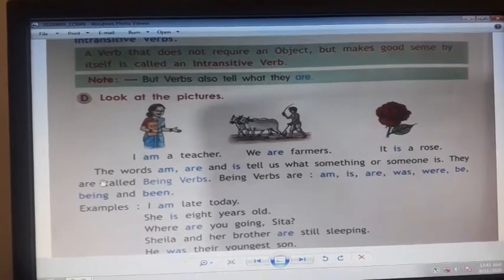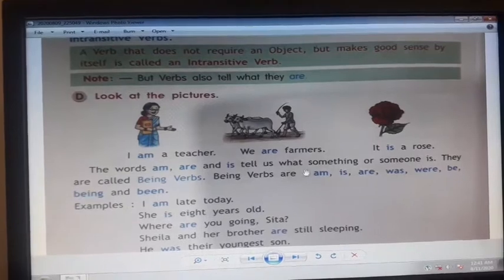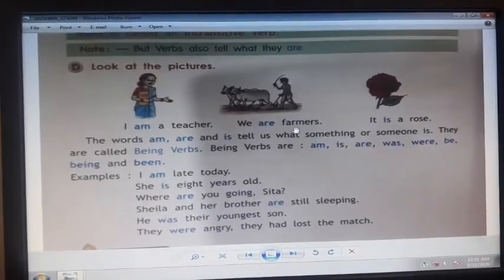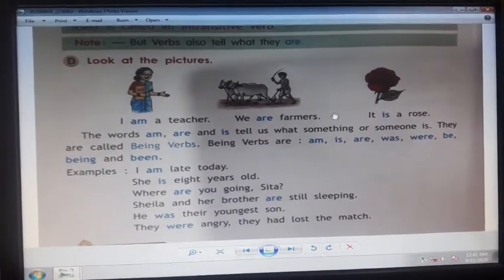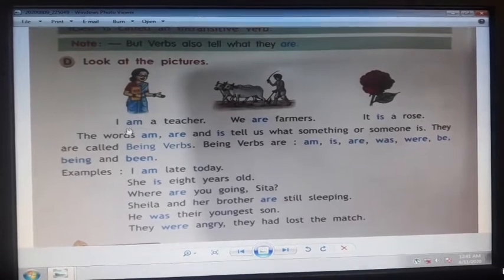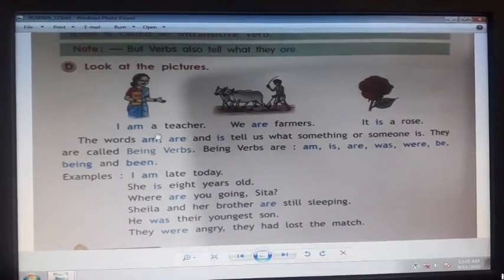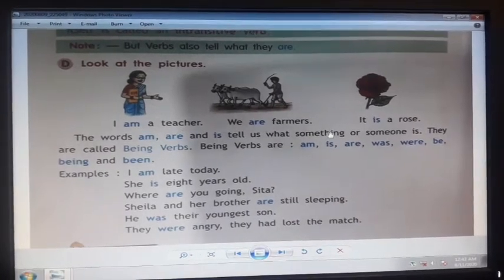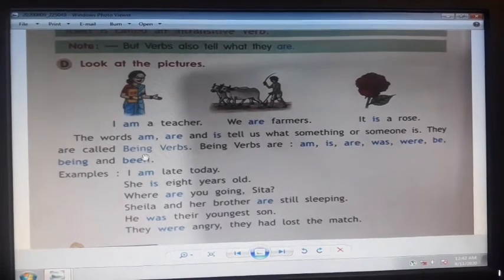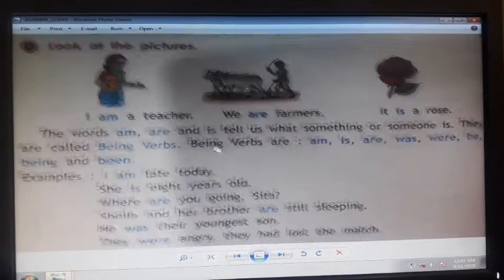The words am, are, and is tell us what something or someone is. So they are telling what they are, they are telling their existence. For example, in the first sentence, I am a teacher. Here, the lady tells us that she is a teacher. In this sentence, it is a rose. They are called being verbs. Being means existence. They are telling about themselves.